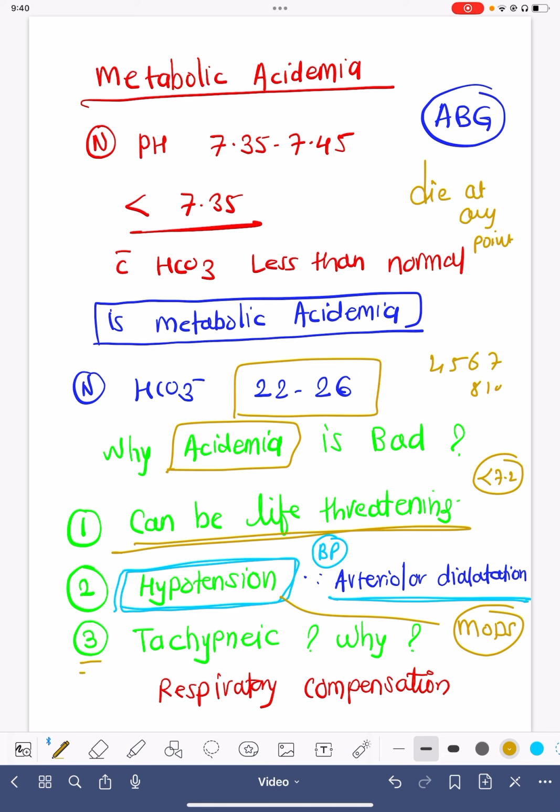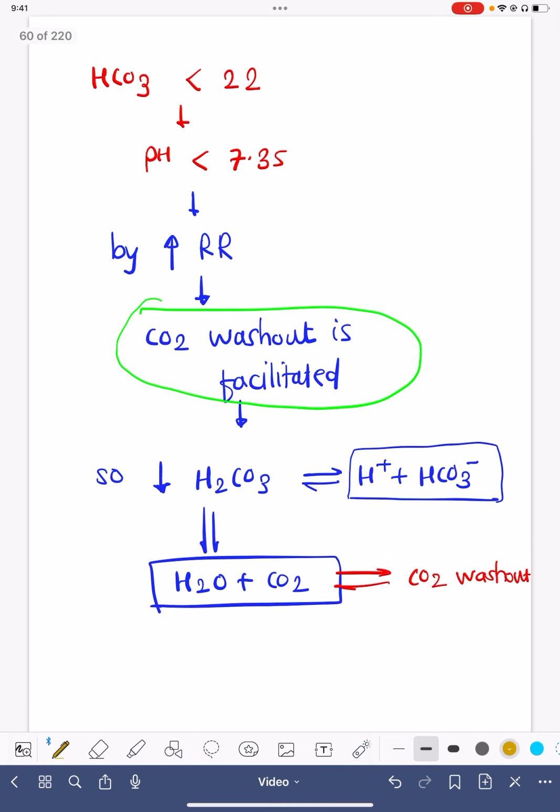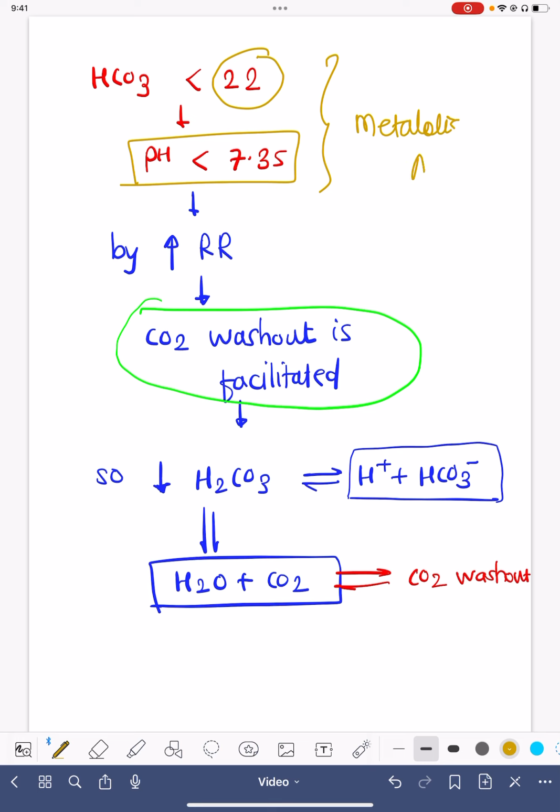The third problem is tachypnea. Why tachypnea occurs in metabolic acidemia is because there has to be some respiratory compensation. Whenever bicarb is less than 22 and pH is less than 7.35, we label it as metabolic acidemia. So, by increasing RR, we simply do carbon dioxide washout.